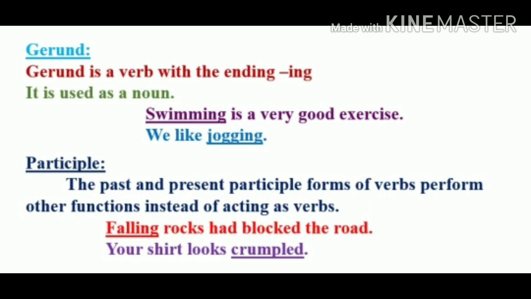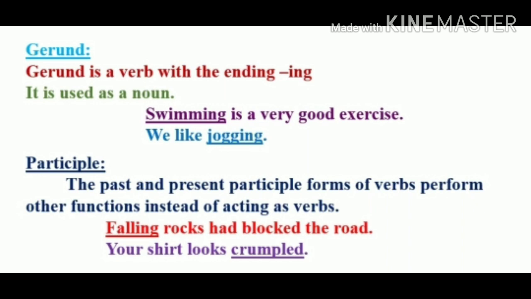So any word that describes the noun and gives more information about the noun is an adjective. So here the verb crumpled acts as an adjective. So it is a past participle. It is a non-finite verb. So children, when past and present verbs act as an adjective in a sentence, we call them participles and they are called non-finite verbs.